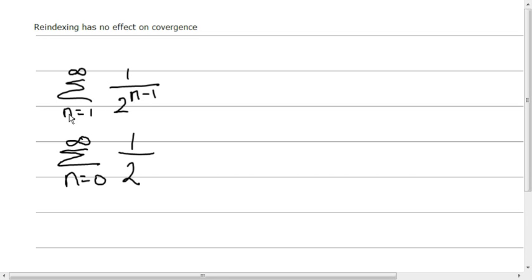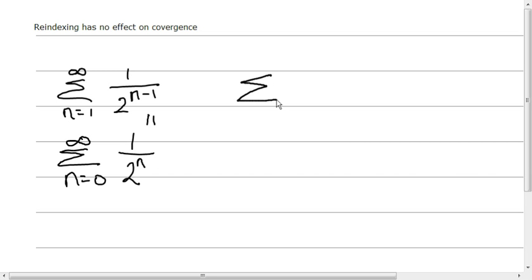If we're going to change the range from n is equal to 1 to start to n is equal to 0, we would change the exponent to, see that? n. When you plug in 1, you get n minus 1 is 0. But now down here we just plug in 0, and we don't need the minus 1. And these things are equal. Well, of course they are. We made them equal.